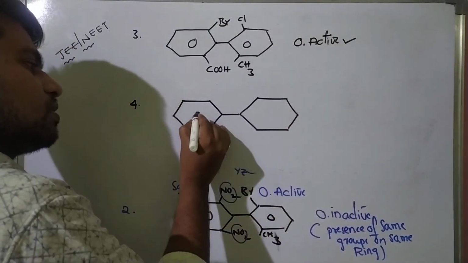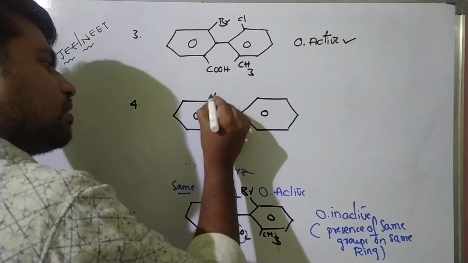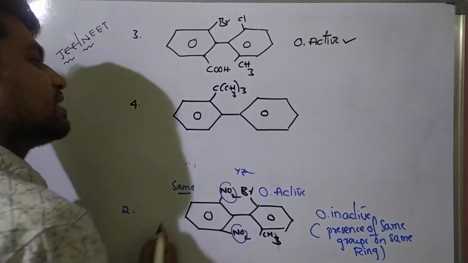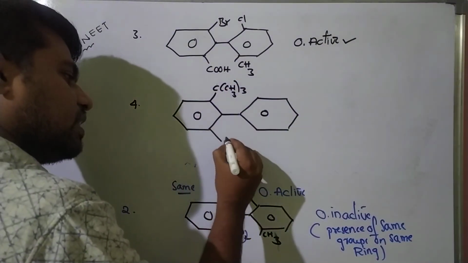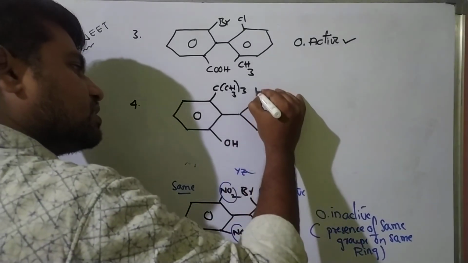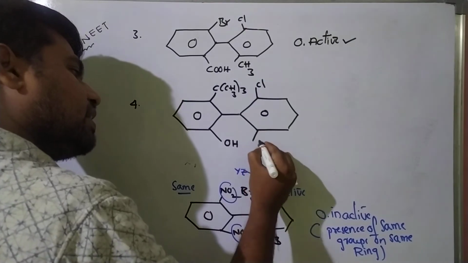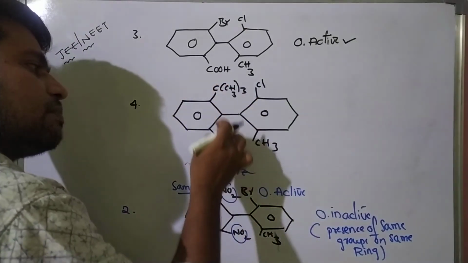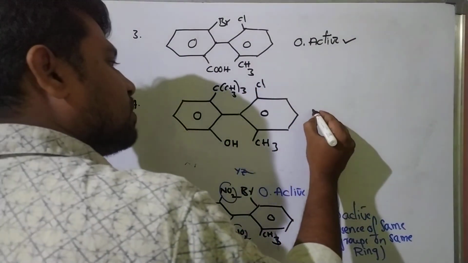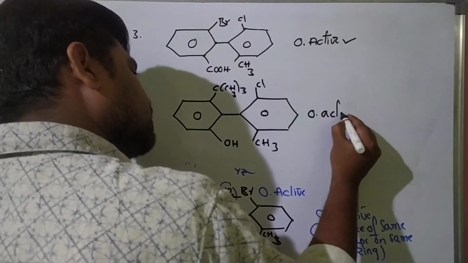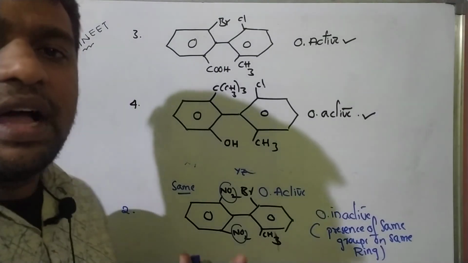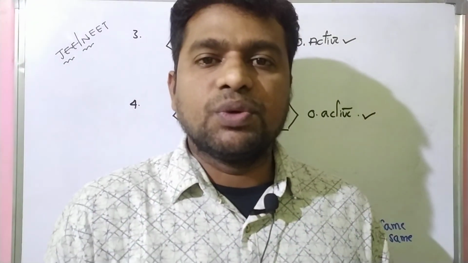Next, the fourth one is, see students, here C(CH3)3, thrice. Here also, here an OH group is there. Here some chlorine atom, here some methyl. So these are bulky groups. These two groups are different and these two groups are also different. So this molecule is also optically active. Okay, students, I think you understood what I am telling.